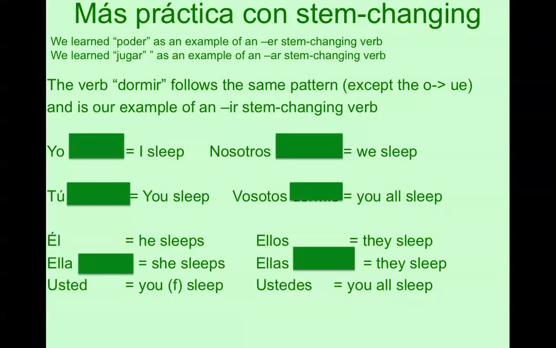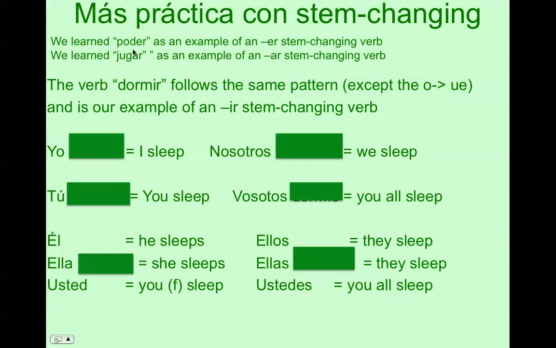Vamos a discutir los verbos que tienen cambio de raíz, se llaman stem changing verbs en inglés. We already learned poder is an example of an ER ending stem changing verb, and we've learned jugar is our example for AR stem changing verbs. But today we're going to focus on the verb dormir, which means to sleep. Okay, it follows the same pattern as the other stem changing verbs.